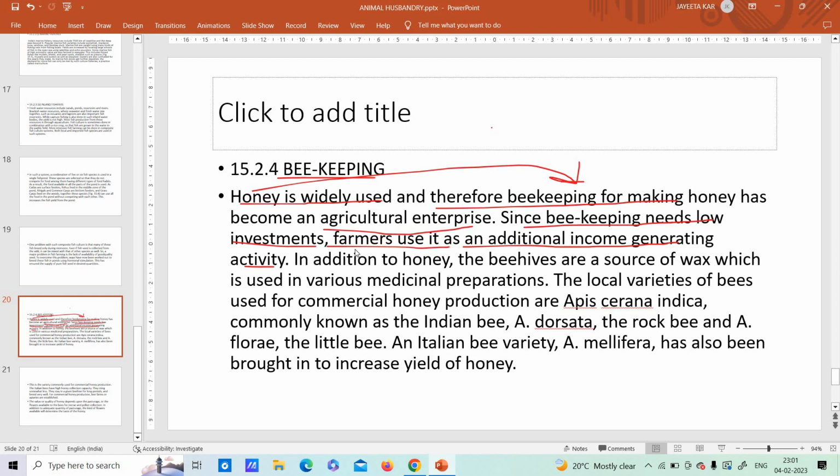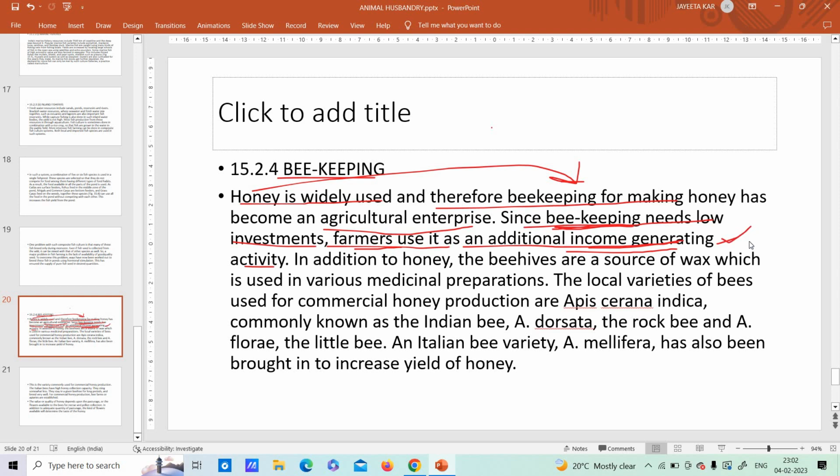So what happens is that farmers, so suppose a farmer has cattle also. So from the cattle, the farmer is generating quite a huge amount of profit, but at the same time he feels that no, now I need more money, so let me keep bees. Understood? So in one way, to keep the cattle, he has to spend a lot of money for the proper sheds, for the proper food for the cattle, isn't it? So the farmer has to spend a lot of money in order to maintain the cattle.